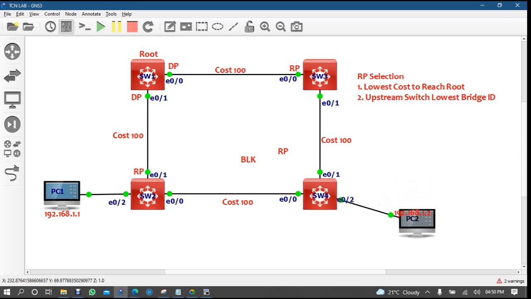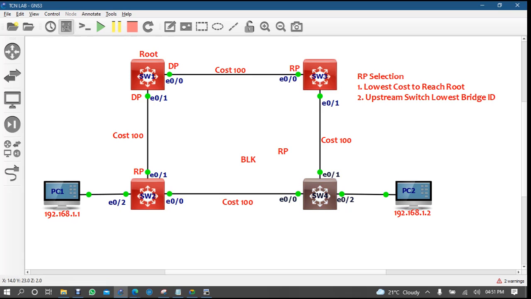So this is a downstream switch, which means I cannot reach root via this link, right? But I can reach root via this link, so this is my upstream and this is also upstream. Understood? Okay, so upstream switch, lower bridge ID.